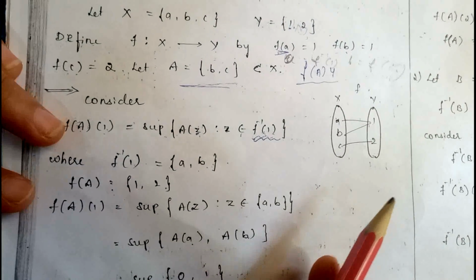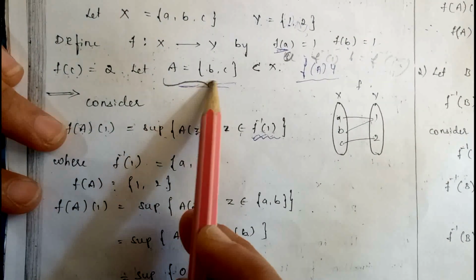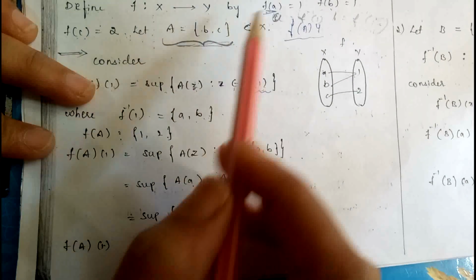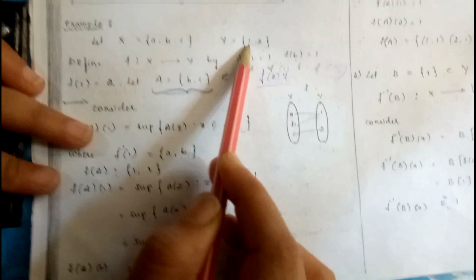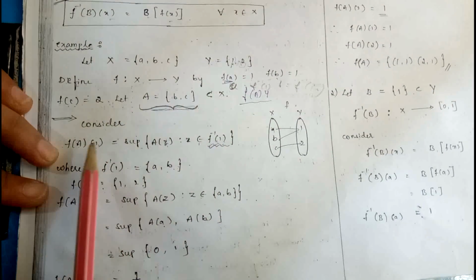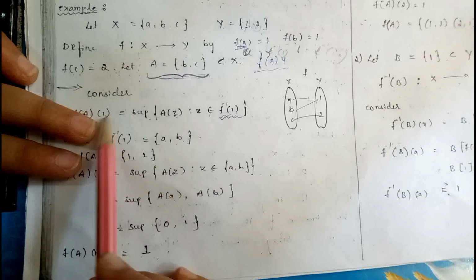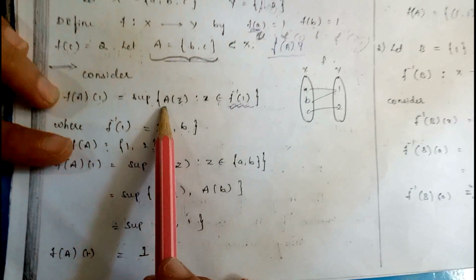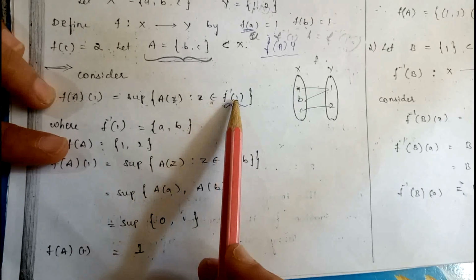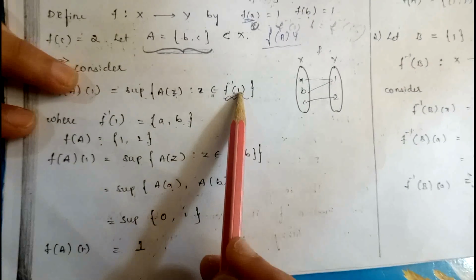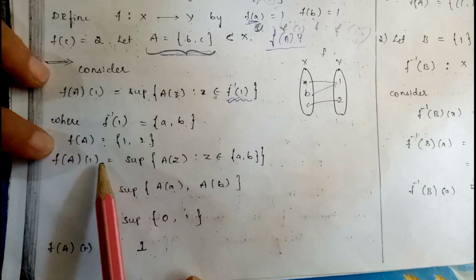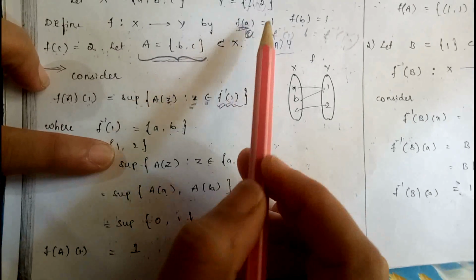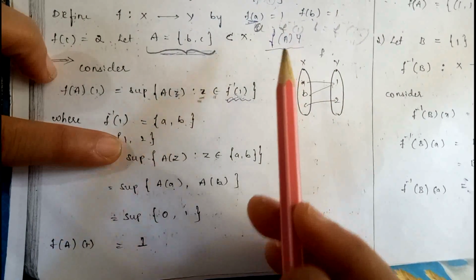First, I have to find the image of the fuzzy subset A. That is, f(A)(y): we have to take all the elements. First, which elements are there in the set Y? 1 and 2. First take the element 1, that is f(A)(1) equal to, what is the definition? Supremum of A(z), z belongs to f inverse of y. Which element did we take? 1, that is f inverse of 1. Therefore f(A)(1) is equal to supremum of A(z). So first we have to calculate the values of z: see what values come for f inverse of 1.